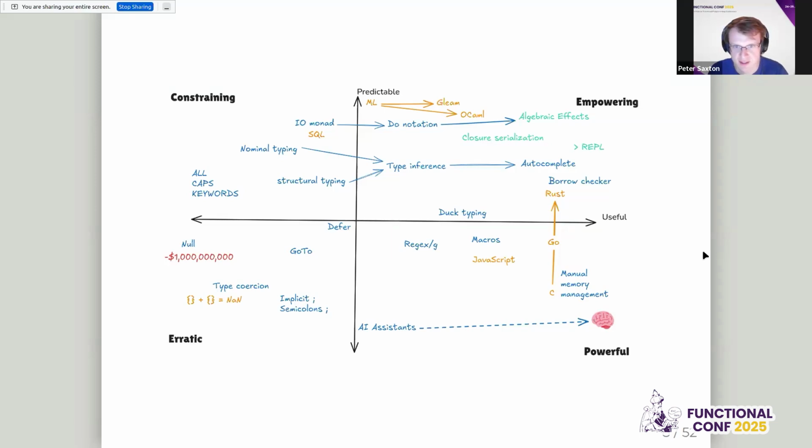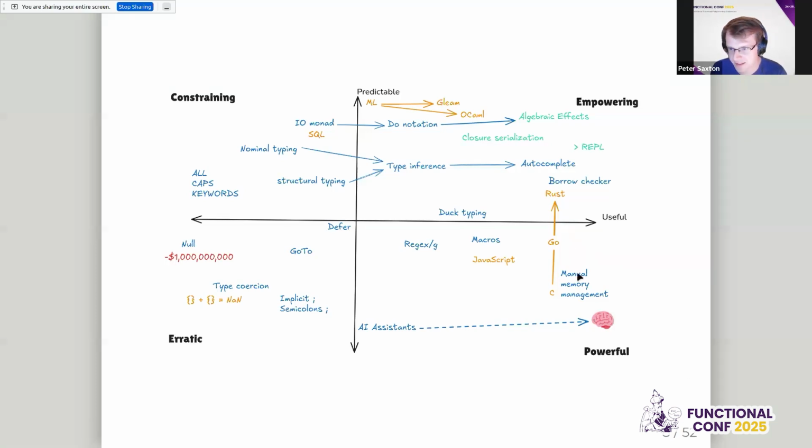So if something is predictable but constrained, but less useful, then it's constraining, and that's fairly easy to manage. If you make the rules tighter, you can get more predictability. And on the other end, if you make the rules looser, you can just write assembly by hand. It's obviously maximally powerful, maximally useful, but it's potentially totally unpredictable.